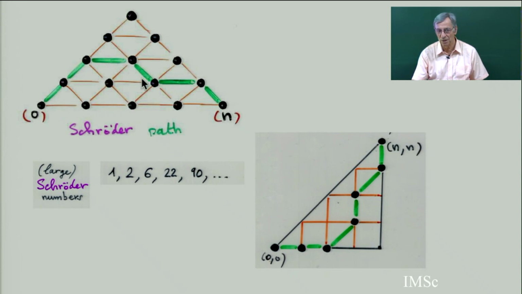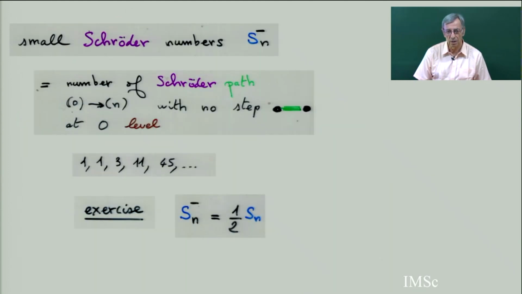So this corresponds to the little Schroeder number. Or if you take this interpretation, there is no diagonal step on the diagonal. So sometimes it is called a small Schroeder path and small Schroeder number. And the number of such paths is 1, 1, 3, 11, 45. And amazingly, you can see that the small Schroeder number is half of the Schroeder number itself.